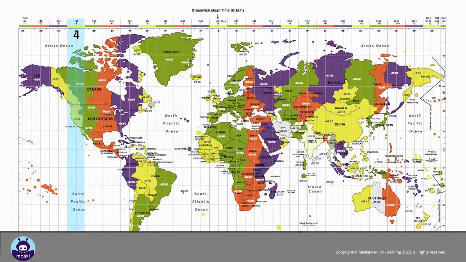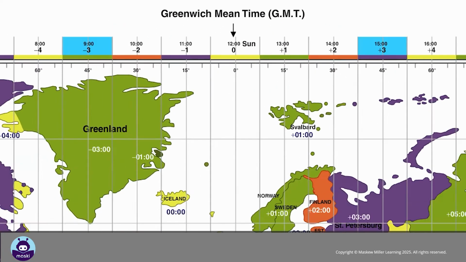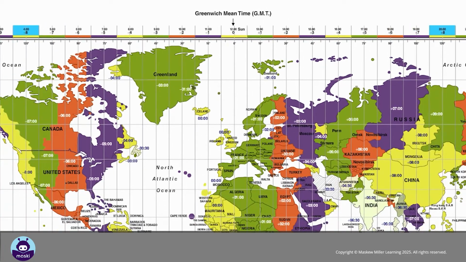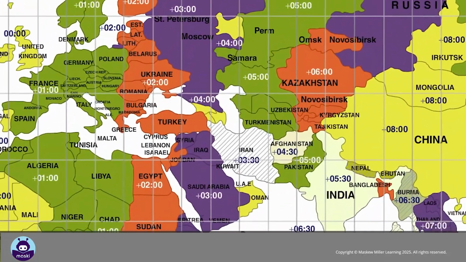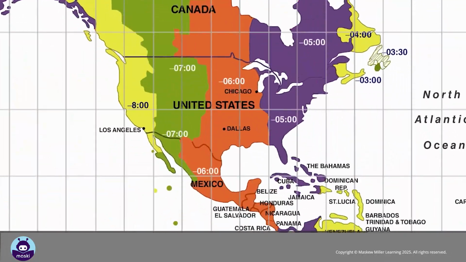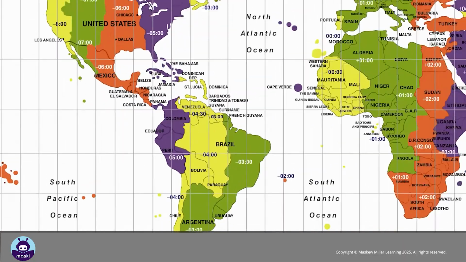The world has 24 standard time zones. When the time at Greenwich, GMT, is 12 p.m., the times in the different world time zones are labeled across the top of the map. The number of hours ahead of, plus, or behind, minus, GMT is written in each time zone inside the different